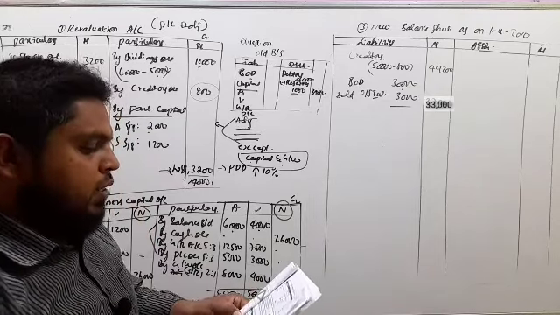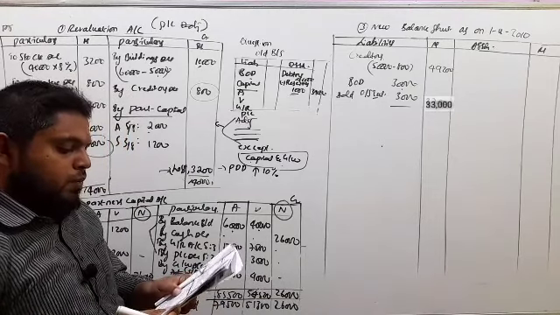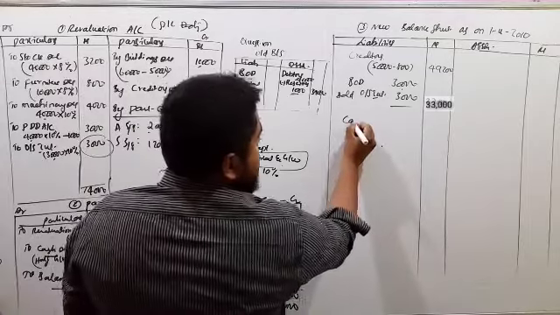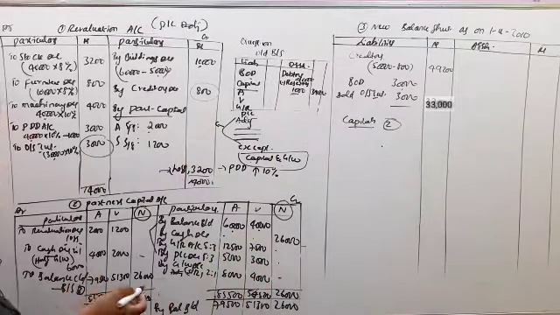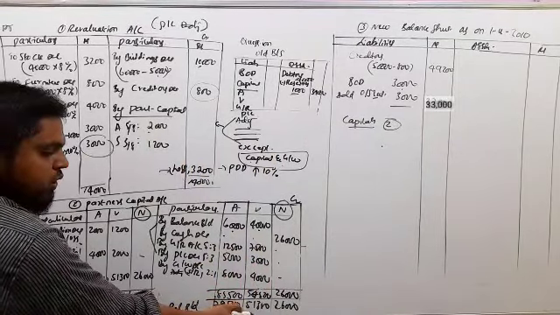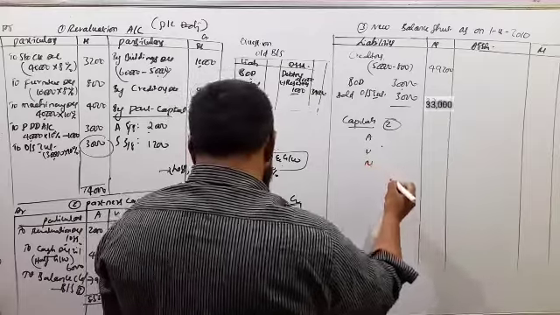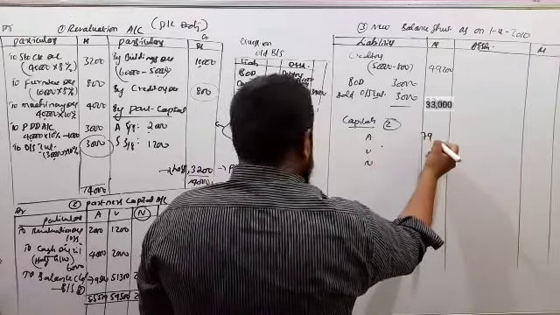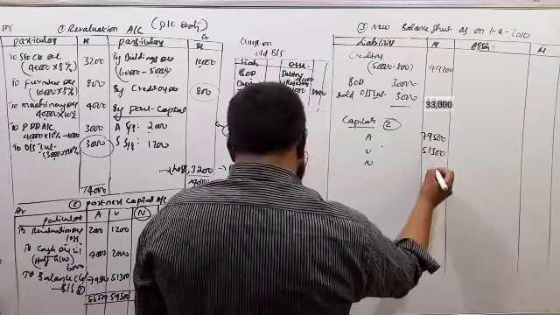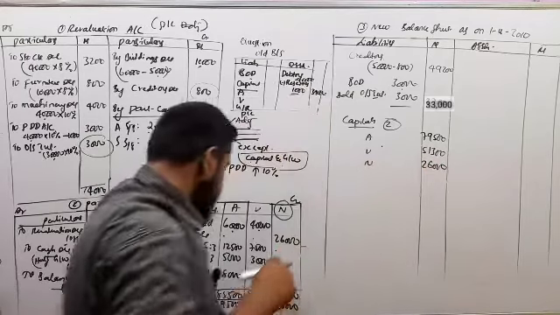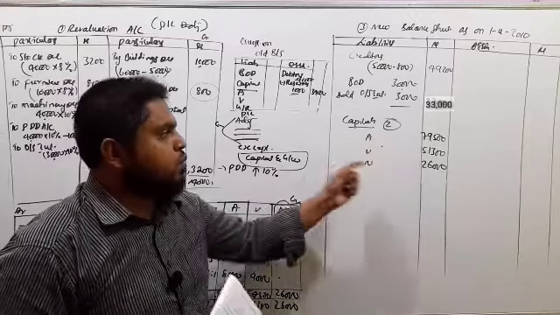Next, liability side, reserve fund. Capitals we have already taken under the partners' capital account. Now come to the capitals. So capitals as per step 2: 79,500, 51,300 and 26,000, for Asha, Varsha and Nisha. You can write the direct amounts in the outer column: 79,500, 51,300 and 26,000. This is the capital of the partners as per step 2.